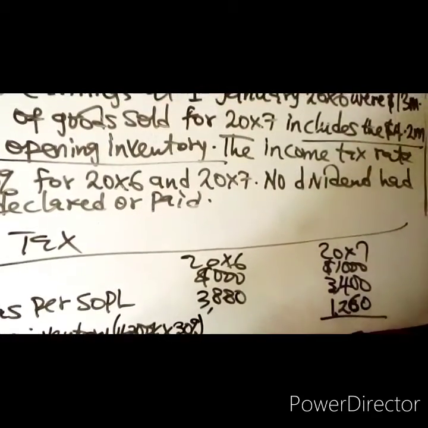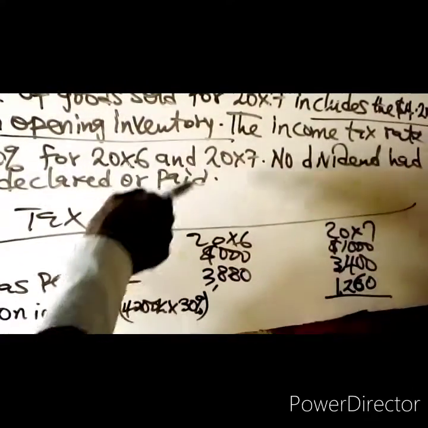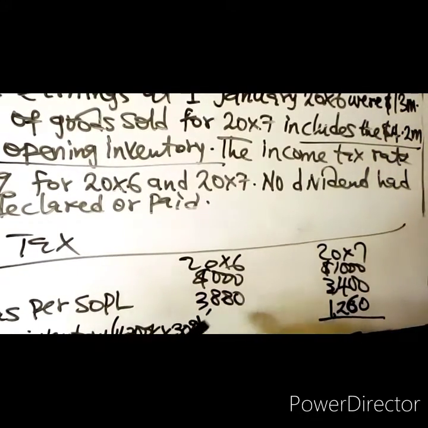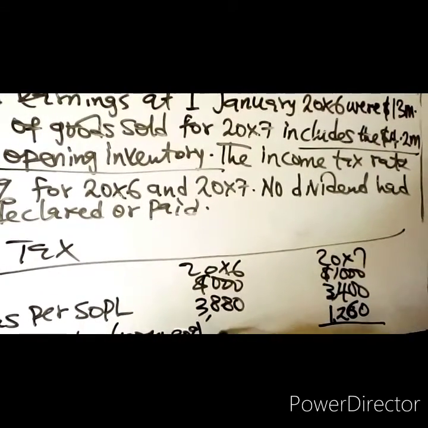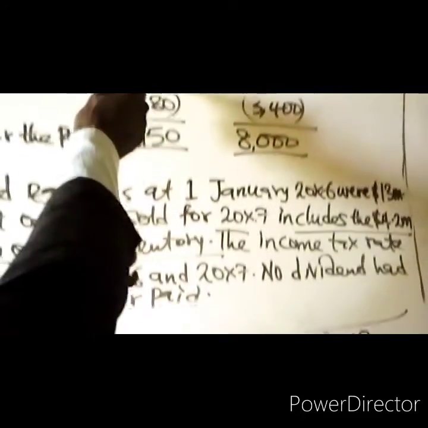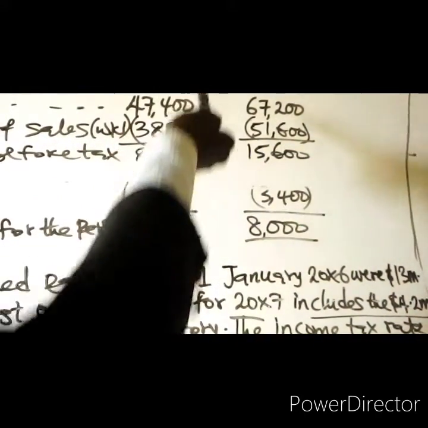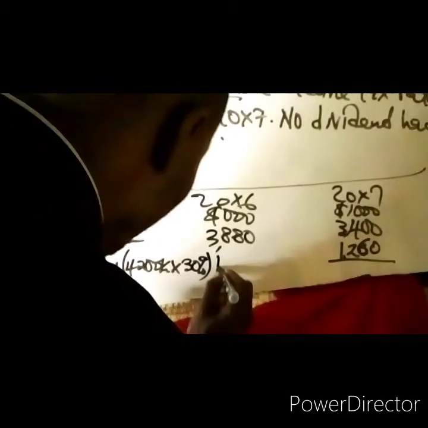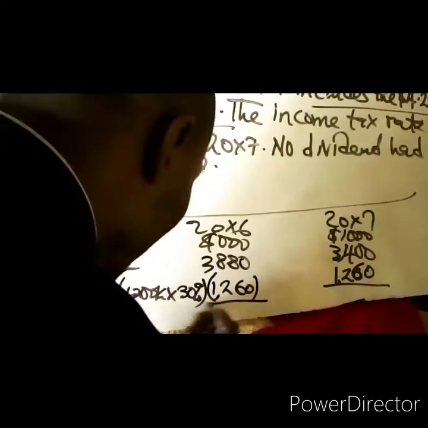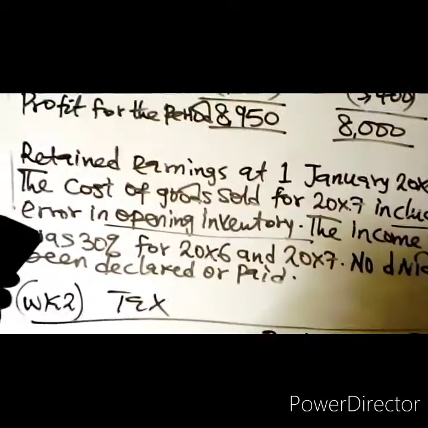Then for 20x6, note the closing inventory that has been deducted is too much. That will lead to understatement of cost of sales, which means the cost of sales is lower. And when the cost of sales is understated, profits have been overstated. And when the profit before tax has been overstated, the tax charged on that profit will also be overstated. So you are going to subtract the tax on the inventory error from 20x6's tax. So you get the amount of tax that will be adjusted, minus 3,880.